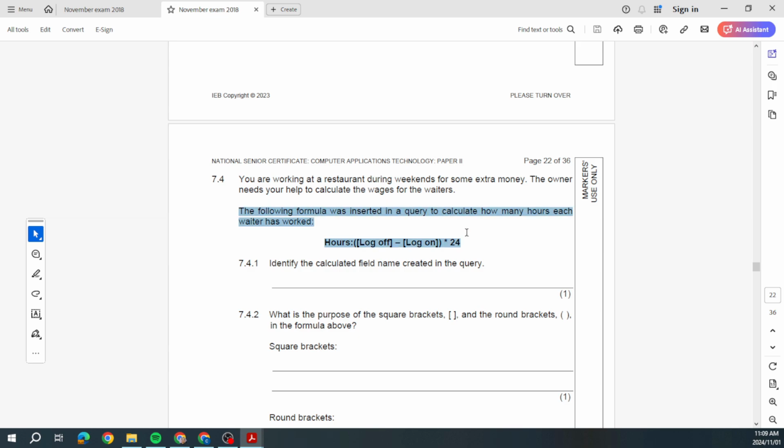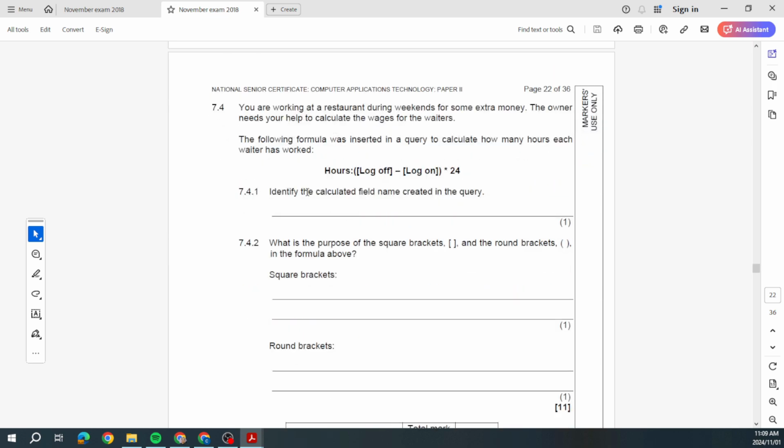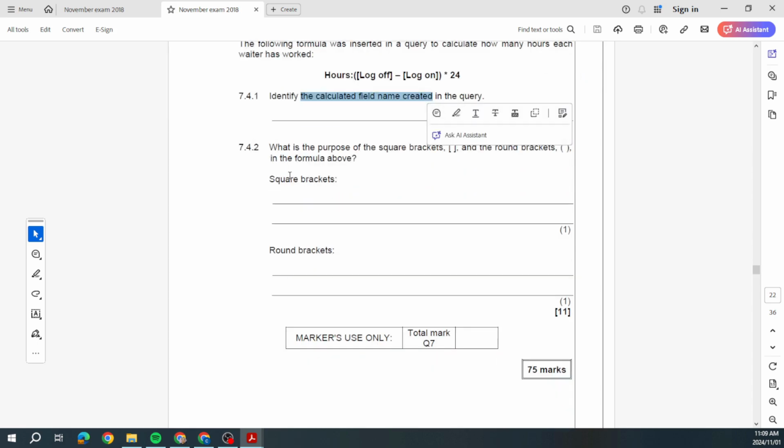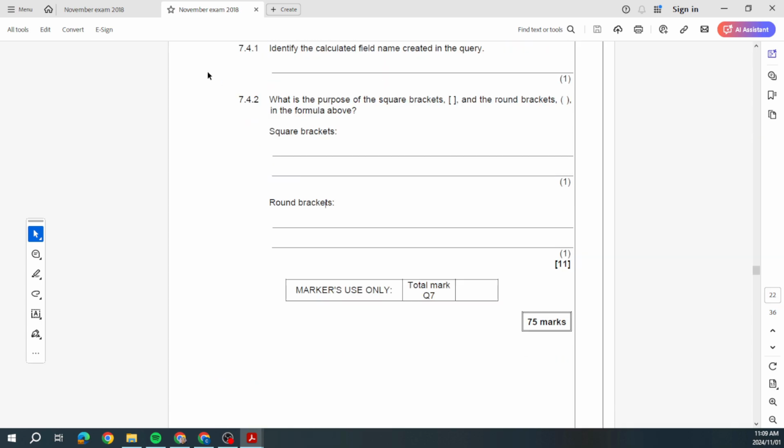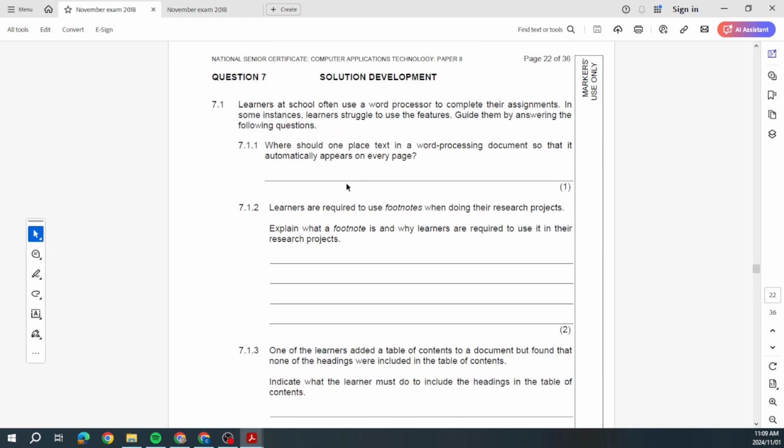Here's one with a formula as well from a query. And then this one asks, what's the purpose of the square brackets and the round brackets in the formula above? And we know that the square brackets is to indicate the field name, and then our round brackets is to keep that answer separate from whatever else we want to do. So 2023, that wraps up our 75 marks.